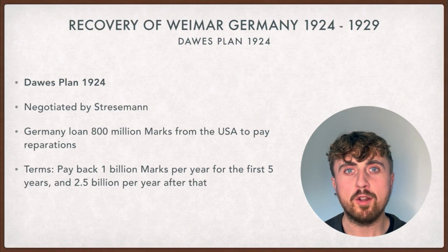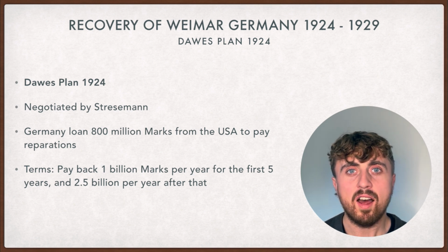The Dawes Plan of 1924 is negotiated by Stresemann. Under this plan, Germany loans 800 million marks from the USA to help pay back the reparations. The terms are that Germany must pay back 1 billion marks per year for the first 5 years, and then 2.5 billion marks per year each year after that.